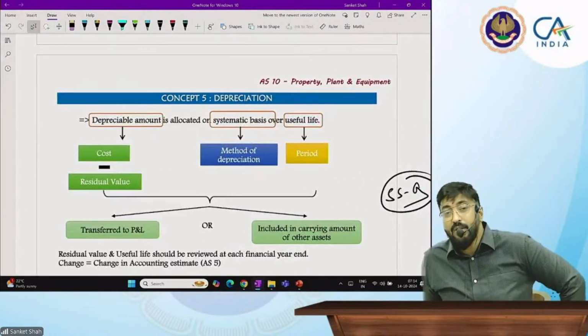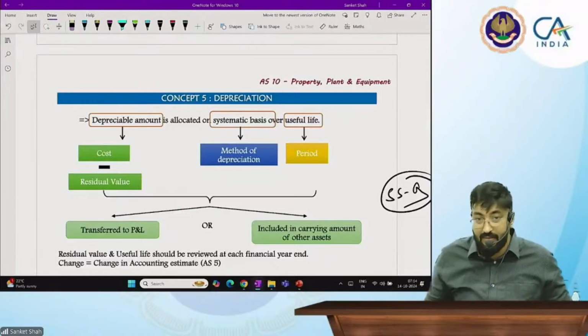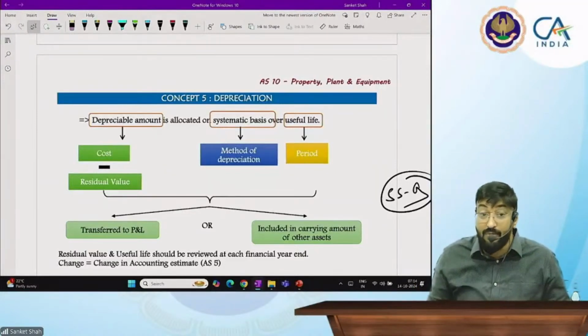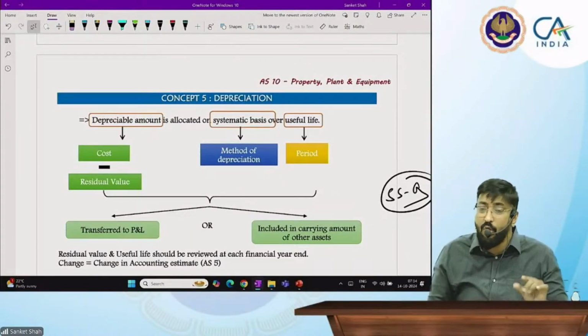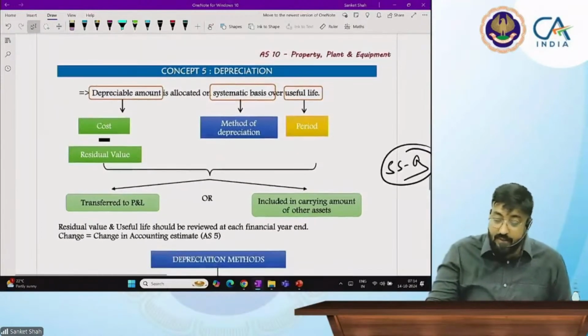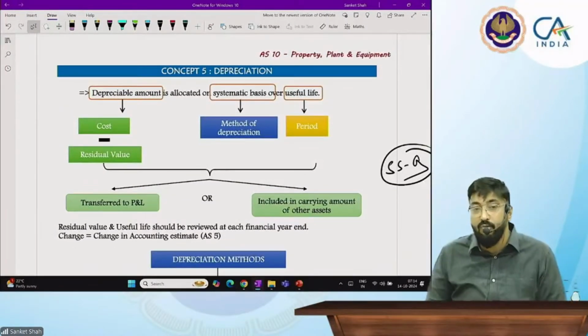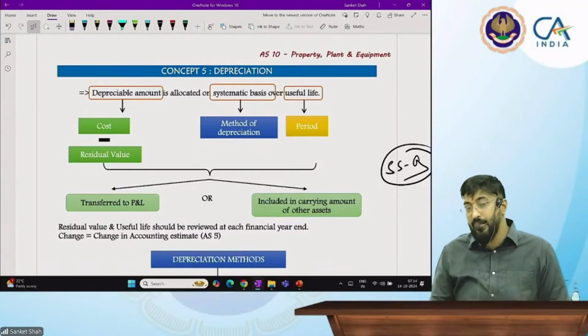So depreciation amount is nothing but it is allocated on a systematic basis over its useful life. Now systematic basis is very important. Now what is depreciable amount? Depreciable amount means cost minus residual value. Okay. So now what is the residual value? You have already written this, no? In the 400 pages book, you have already written all these notes. Depreciable amount देखते हैं.